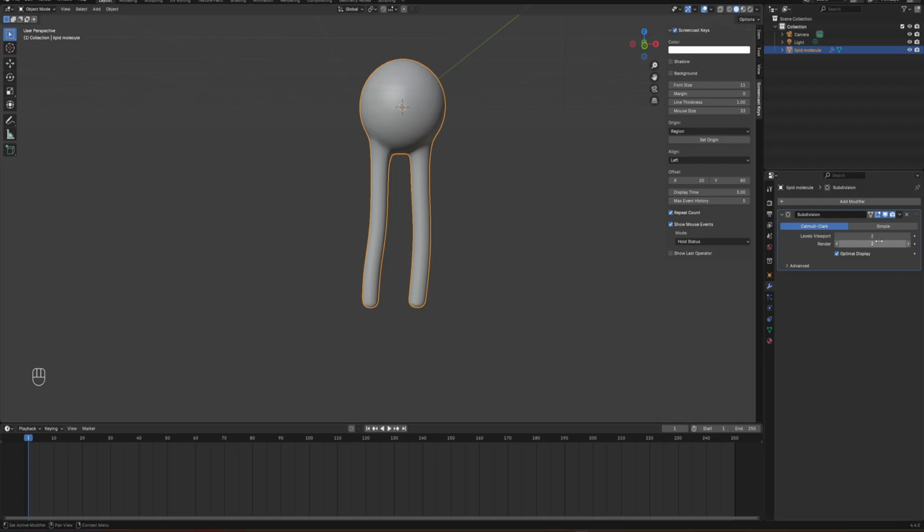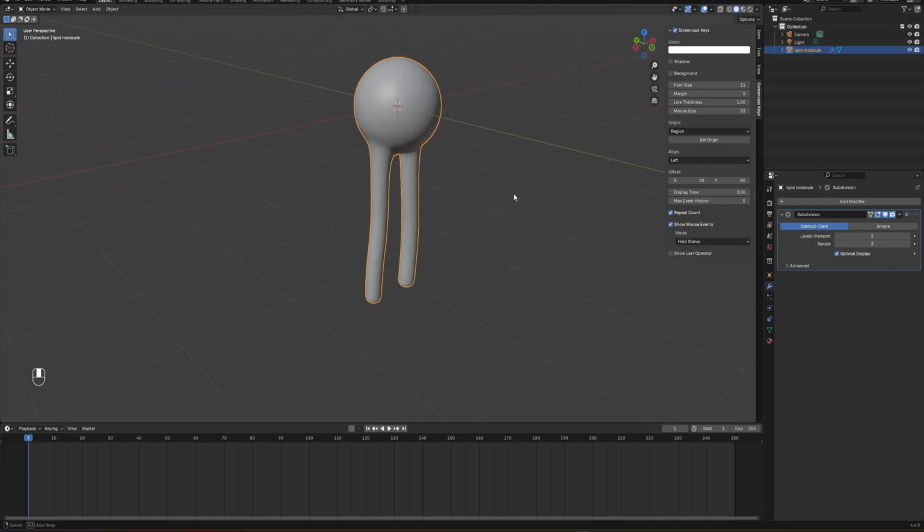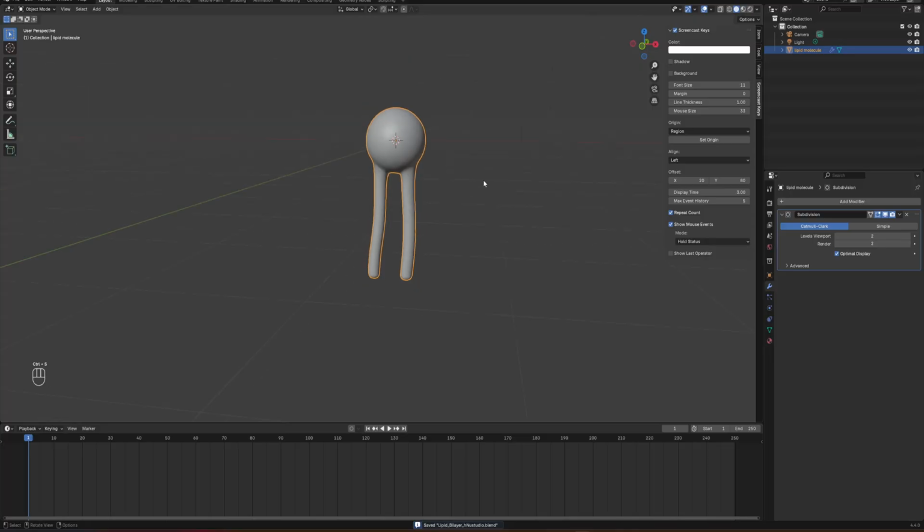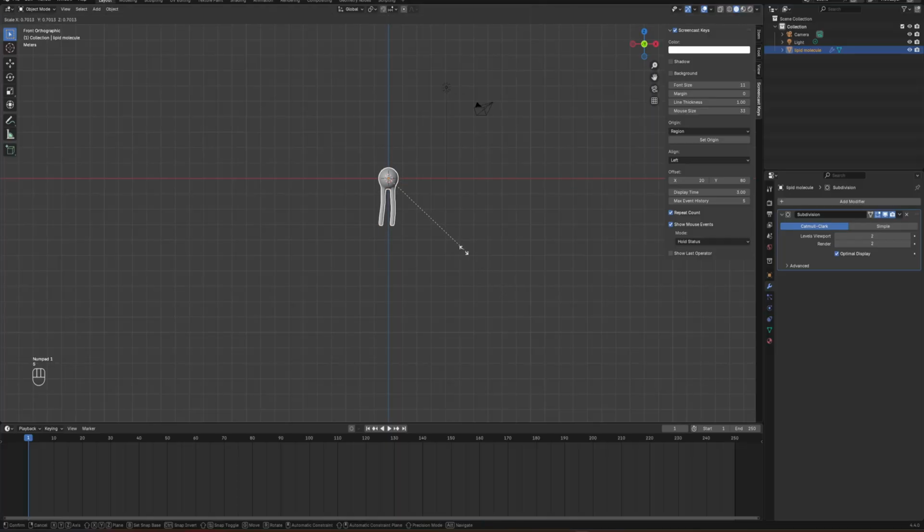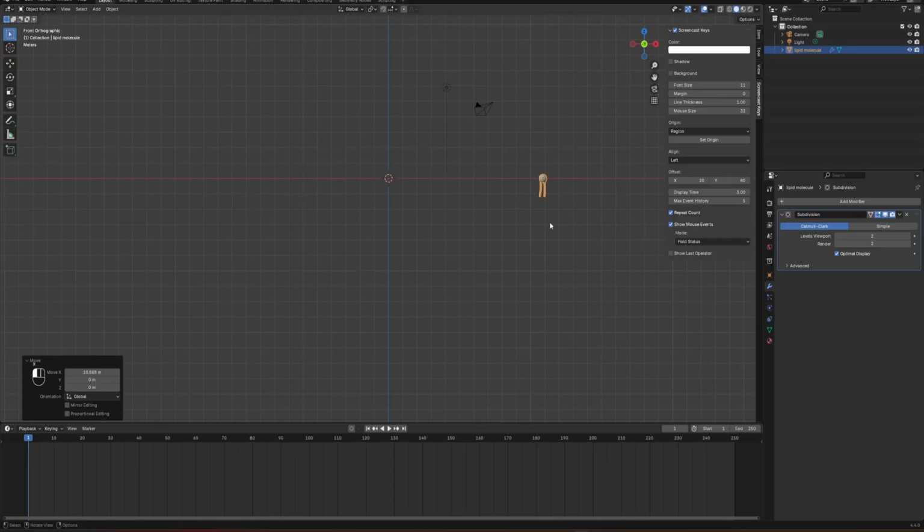Let's go for 2, and you can see this looks really nice. Okay, so the first part is done. You can rescale it somewhere here, and then move it aside with G X, and it will move only in the X dimension. So next step is to create the bilayer.